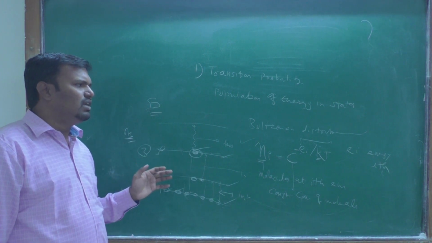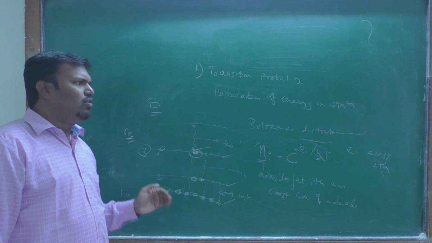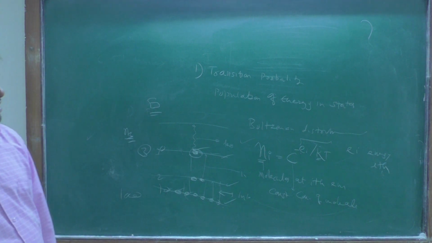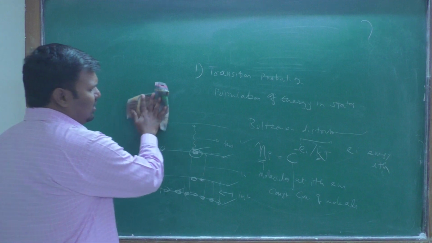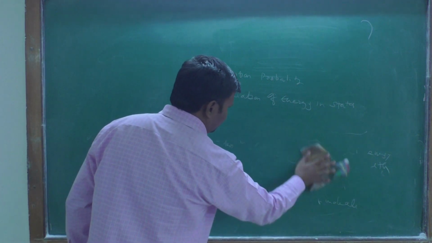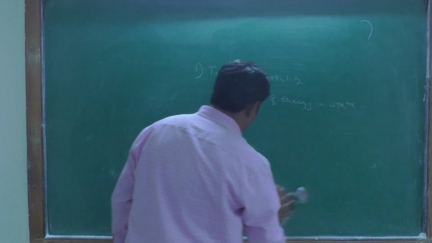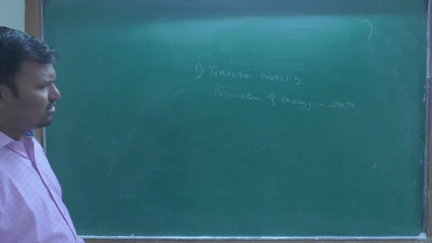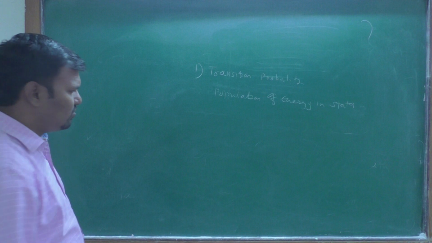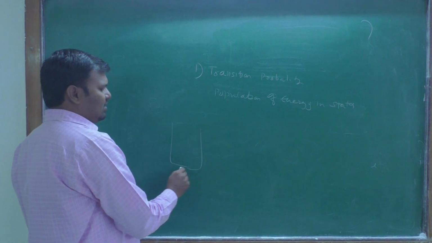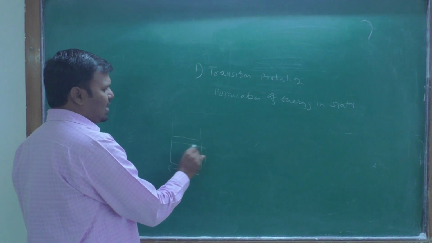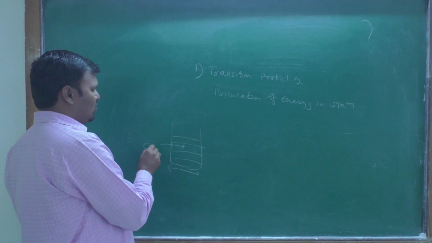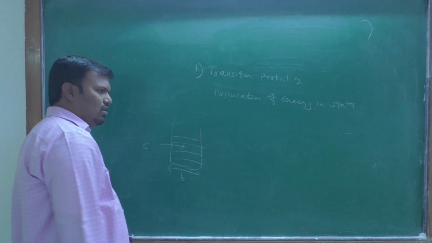We have studied the population of energy states, and the intensity of our spectrum also depends upon the path length and the concentration. Suppose this is your sample with some particular concentration, and P is your path length.